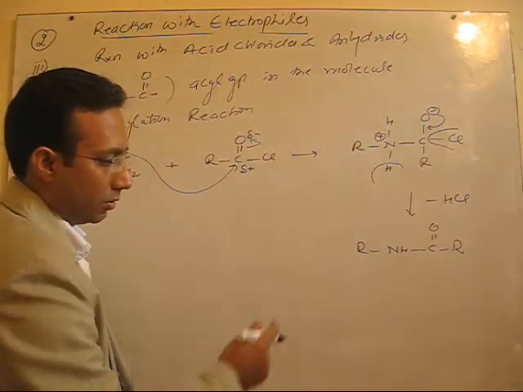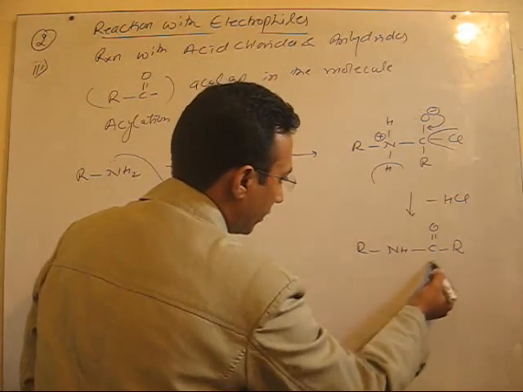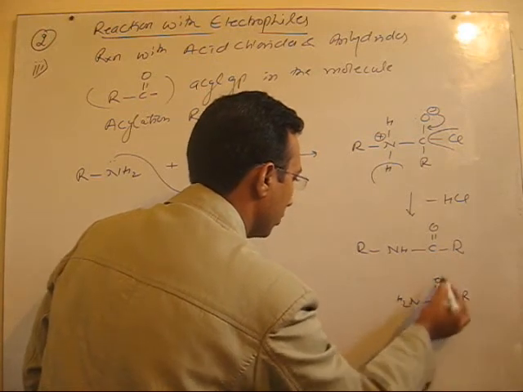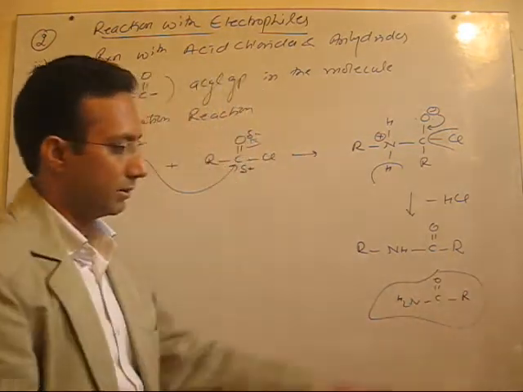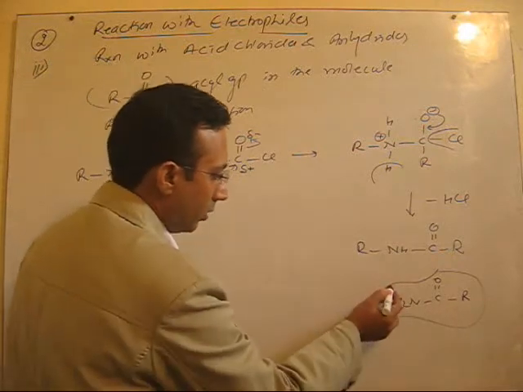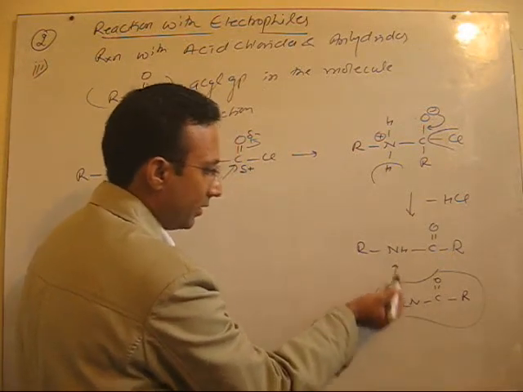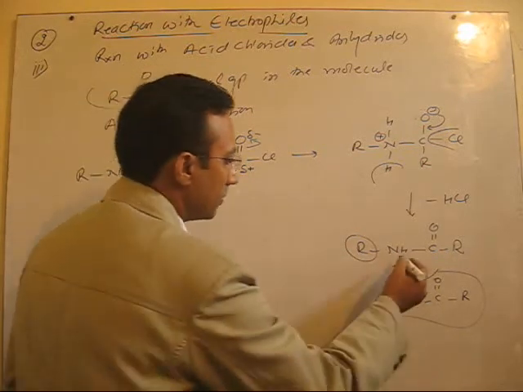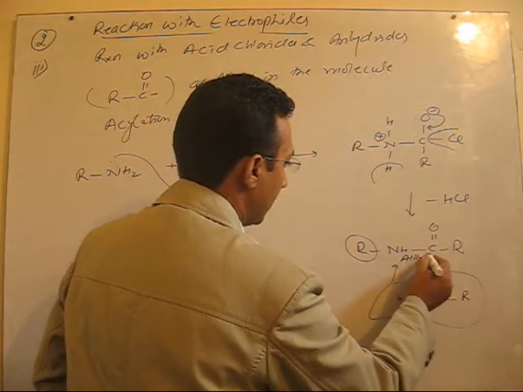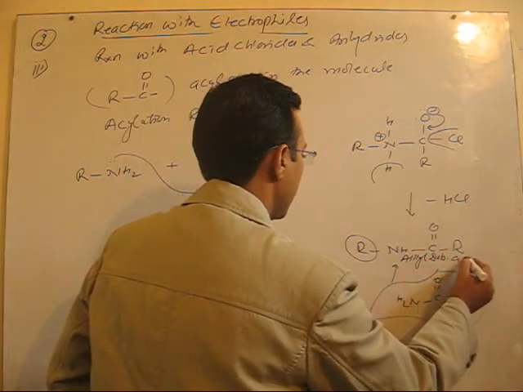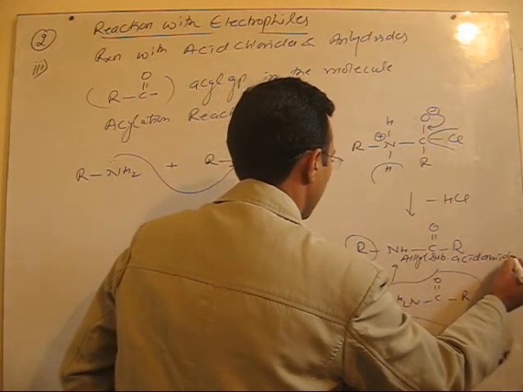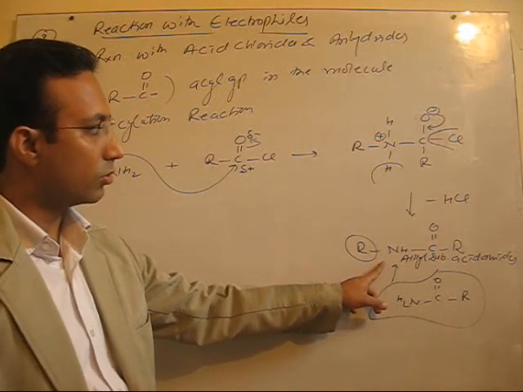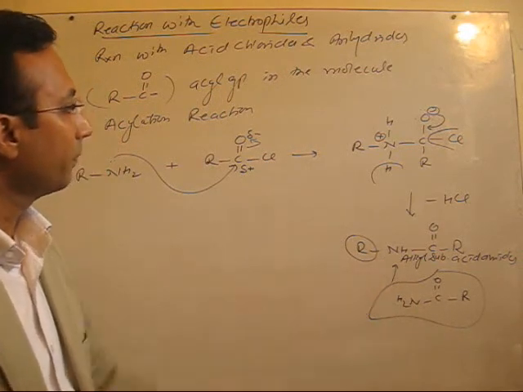Fine. So you can compare it. If I write it like this, then you know which family this is? This is amides, acid amides. But if you compare these two, here one of the hydrogens is substituted by an R group. So which family is this? We call it substituted, or you can say alkyl substituted acetamides. Fine. So this is a very good reaction in which alkyl substituted acetamides are formed. Fine.